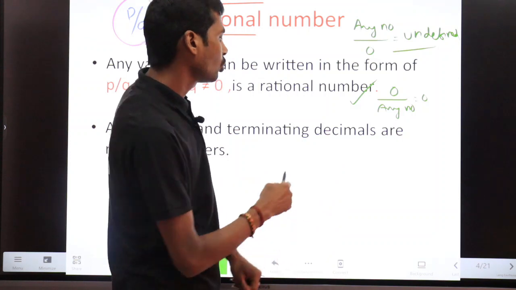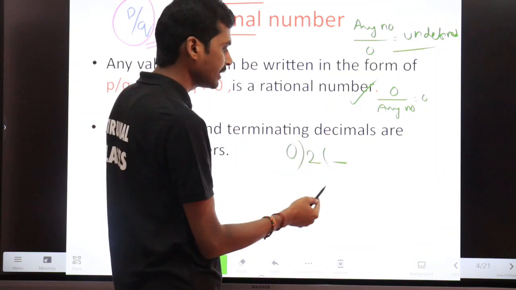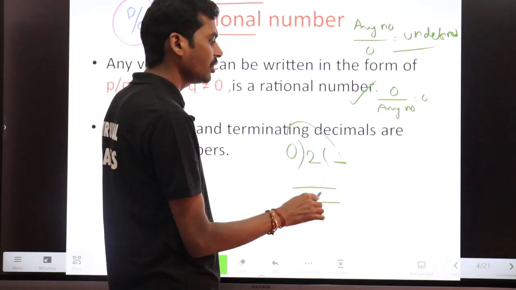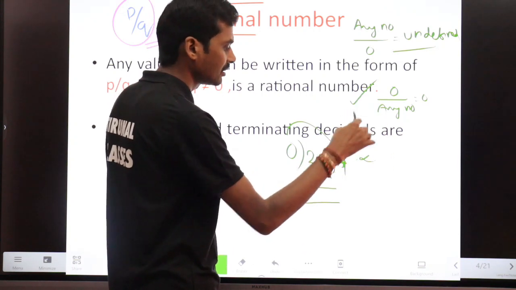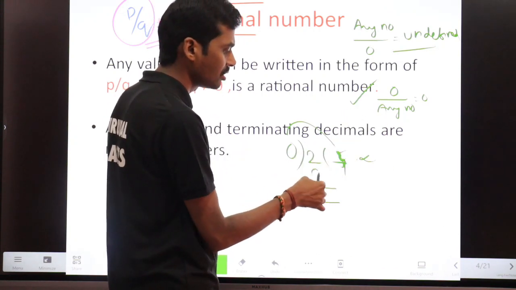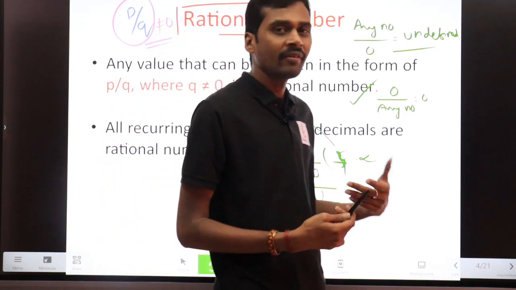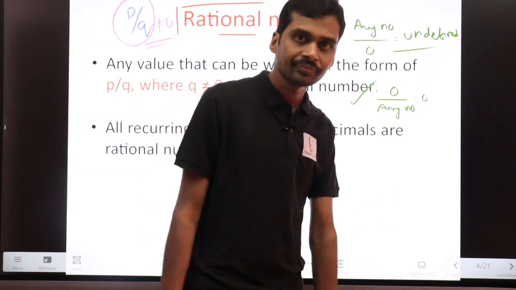Suppose I take 2 by 0. For which quotient will I get remainder 0? You take any number: 0 into 1 is 0, 2 is 0, 3 is 0, 4 is 0, 5 is 0, up to infinity, you will still get 0. 0 into anything is 0. You will never get the remainder. That's why any number divided by 0 is undefined, or not defined.